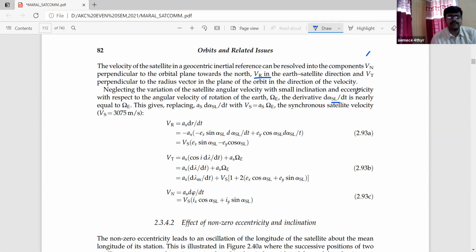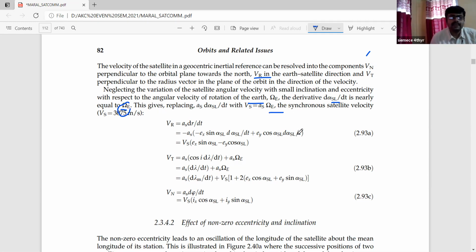If you calculate this value of d/dt of alpha SL, that is equal to the angular velocity of the rotation of the Earth, nearly omega e. Replacing this, the d/dt of alpha SL, we can easily replace this component with big omega suffix e.